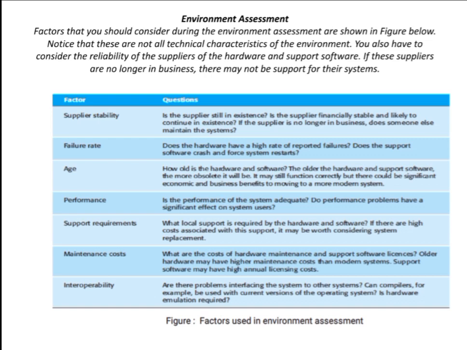Next is age. That is, how old is the hardware and software. The older the hardware and support software, the more obsolete it will be. That means it will become outdated. If your hardware and software are old, obviously they will become outdated. It may still function correctly, but there could be significant economic and business benefits to moving to modern systems.